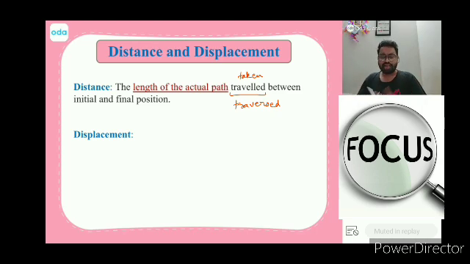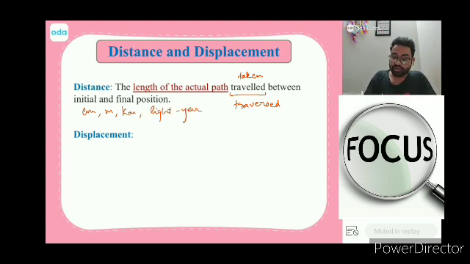Now, distance can be measured in a lot of units. If it is a small distance, you measure in centimeters. If a little bigger, in meters. A little more, in kilometers, right? If it is even bigger, there is a unit called light year. This is also a unit of distance. How much distance is traveled by light in 1 year is called a light year. There are a lot of units of distance, but the unit which we expect you to know is meters, right? We'll explain about it in a little while, don't worry.